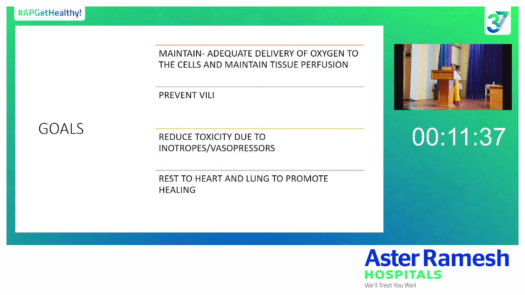So what are our main goals in initiating the ECMO? It is maintaining adequate oxygen delivery to the cells and maintaining tissue perfusion. At the same time, we will prevent ventilator-associated lung injury in cases of severe ARDS, and will give rest to the failing organs like the heart and lung to promote healing. And at the same time, by supporting the heart, we can reduce the toxicity due to very high inotropic support.